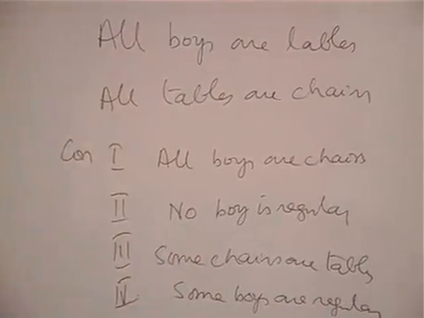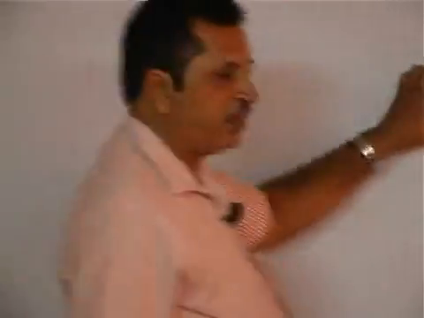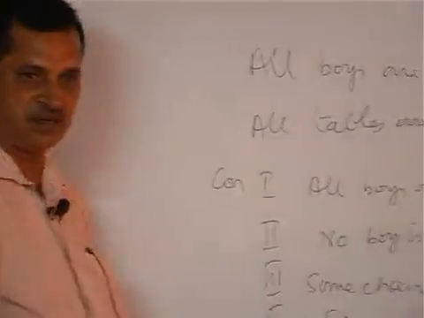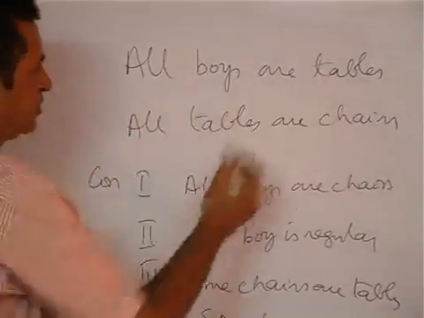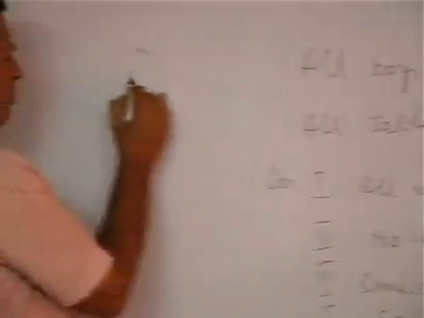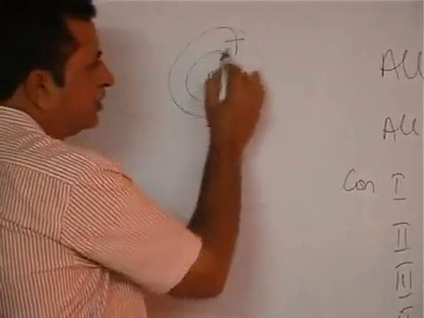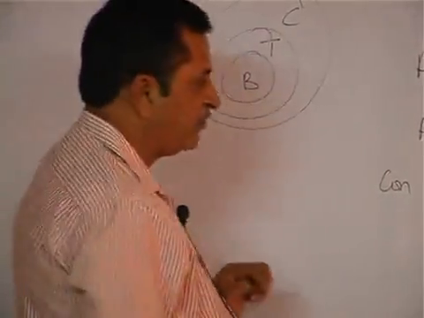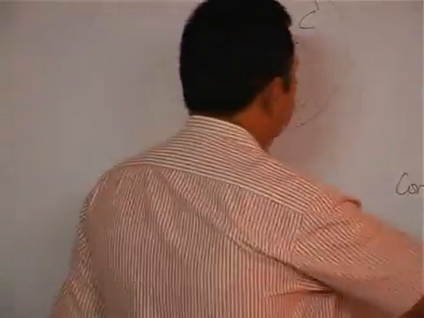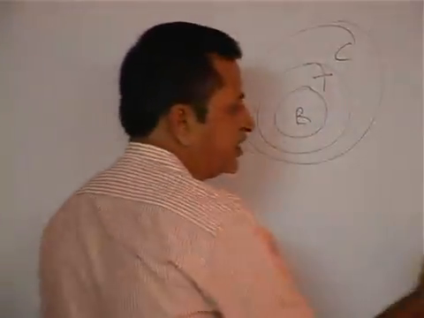See, when you see these two statements: all boys are tables, all tables are chairs. First conclusion, all boys are chairs, follows.